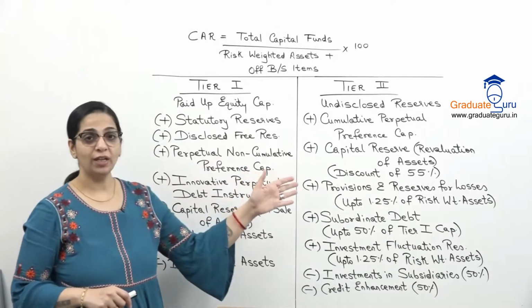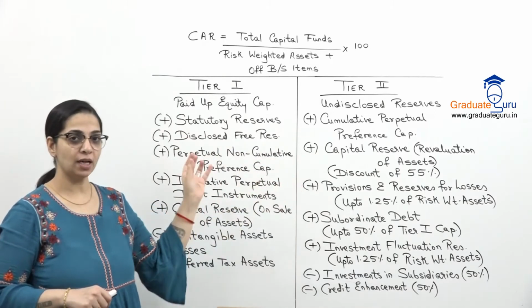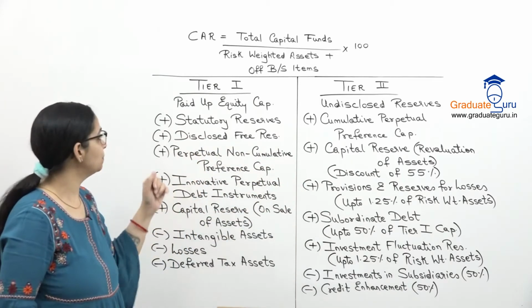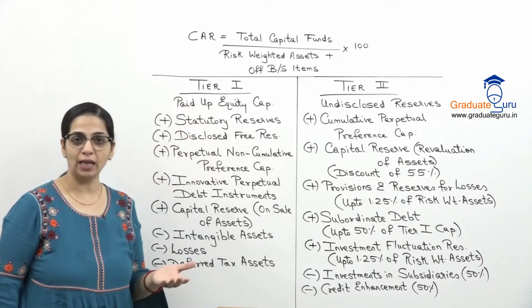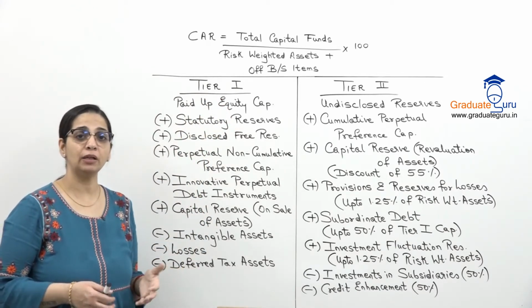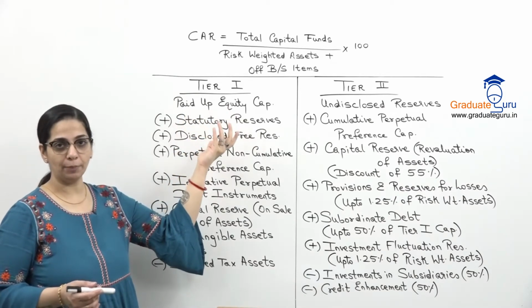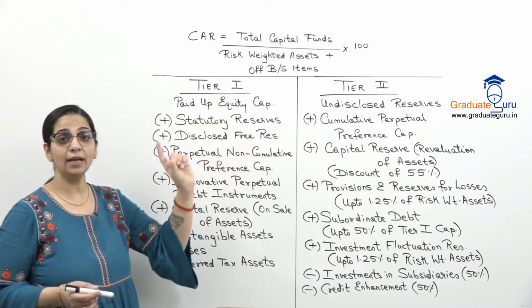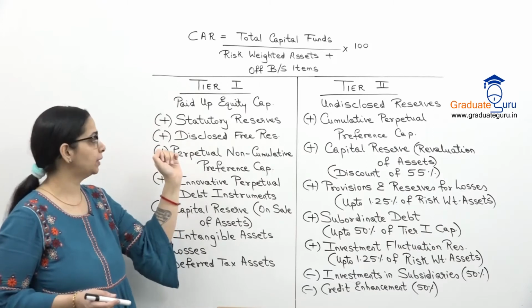So this is what we include in tier 1 and tier 2 capital. So let us understand each item individually. So सबसे पहले tier 1 में we start with the paid up equity capital. This is the most permanent capital for any company, right? So ये हमेशा tier 1 capital में आ जाएगा, the full paid up capital, not the subscribed or the issued, but the paid up capital.